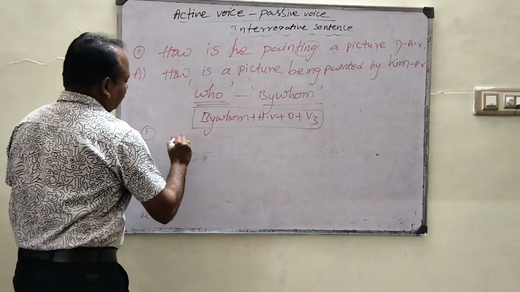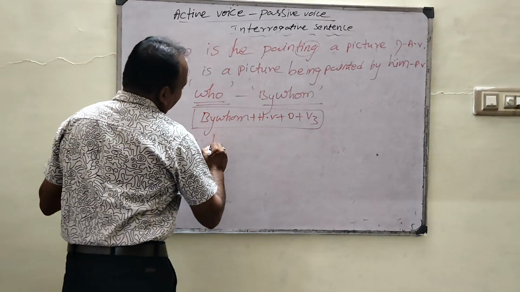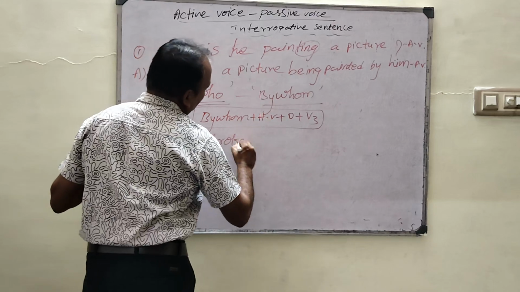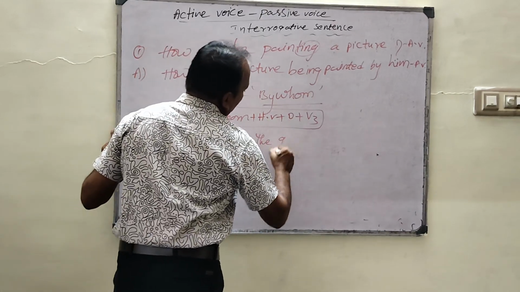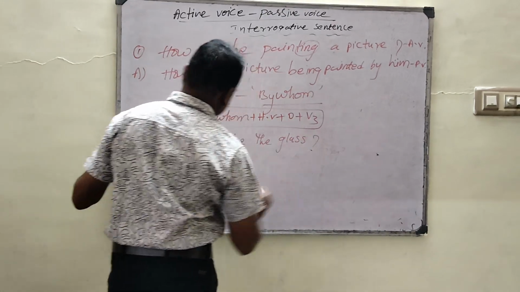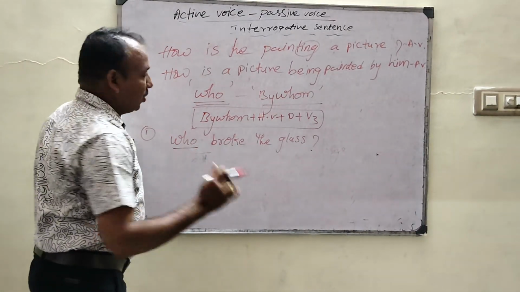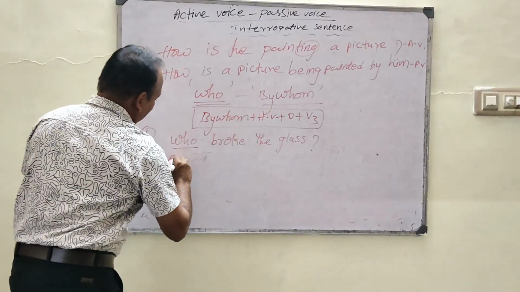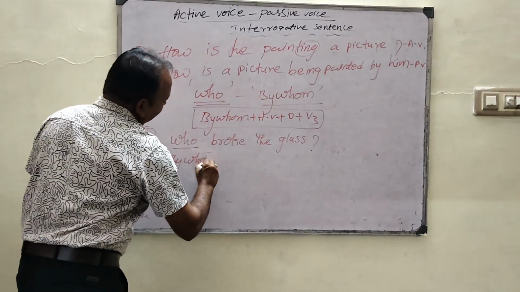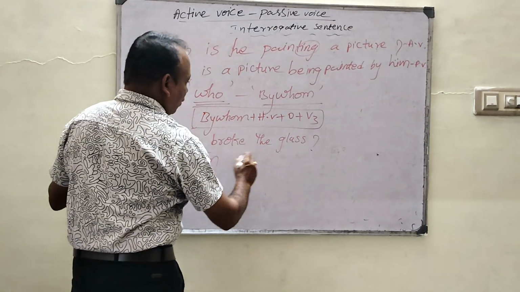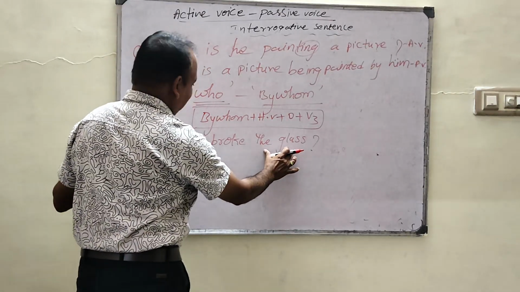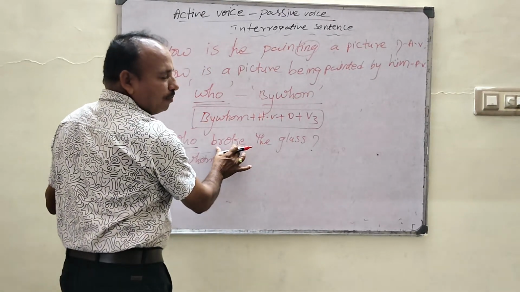Example, yes, who broke the glass? So question starts with who, answer starts with what? By whom. Yes, by whom. The glass is singular, broke is past tense.